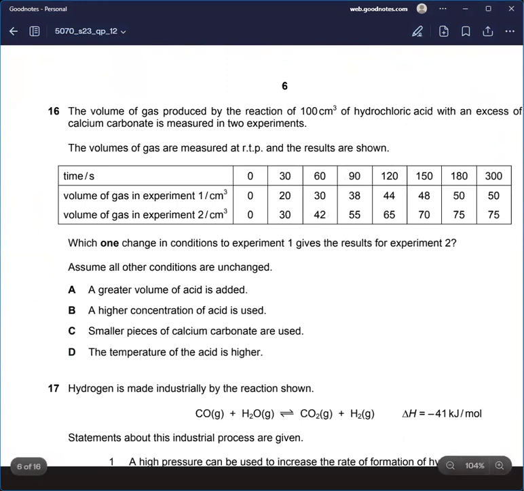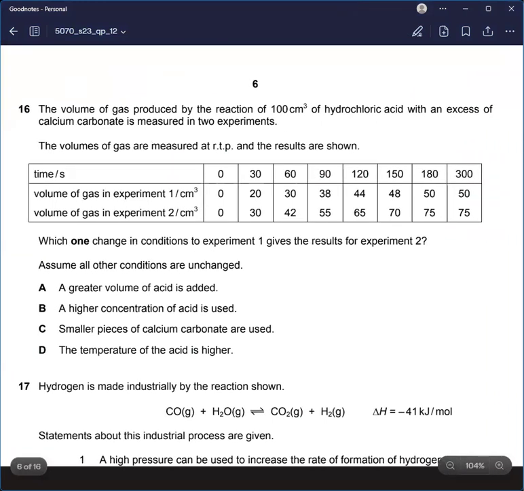So question number 16. The volume of gas produced by the reaction of 100 centimeter cube of hydrochloric acid with an excess of calcium carbonate is measured in 2 experiments. The volumes of gas are measured at RTP, and the results are shown below. Which one change in the conditions to experiment 1 gives the result for experiment number 2? Assume all other conditions are unchanged.